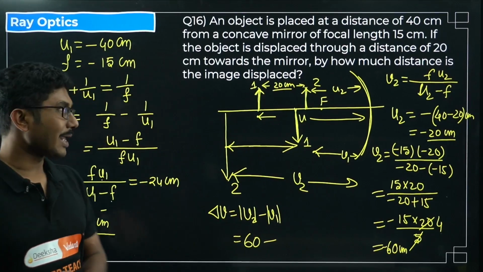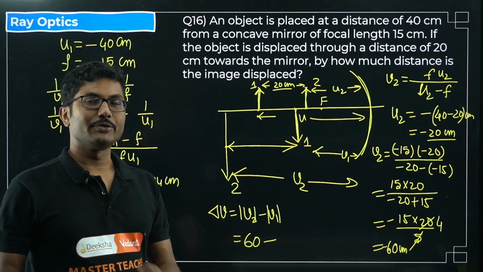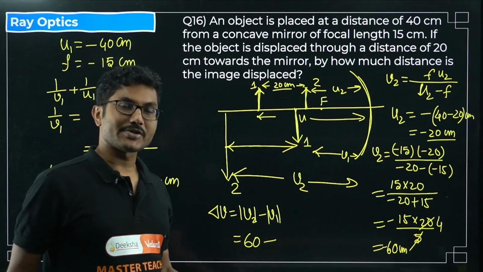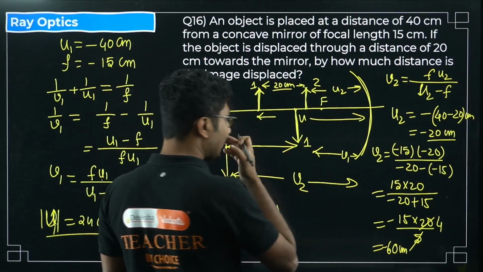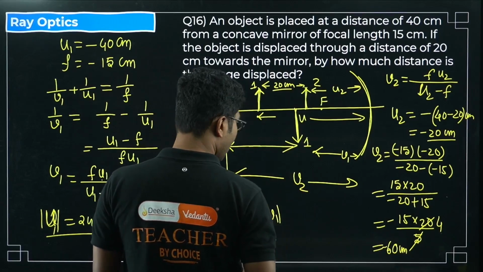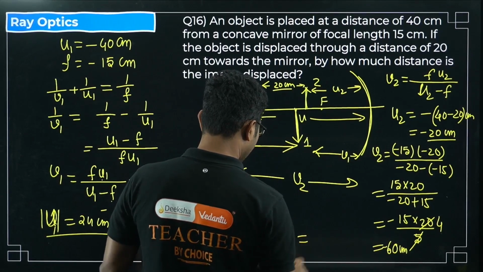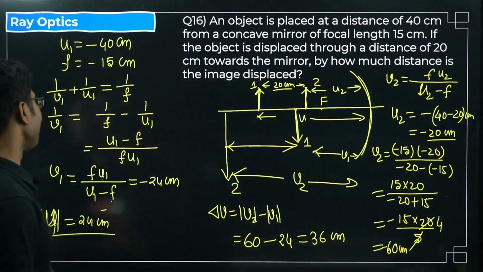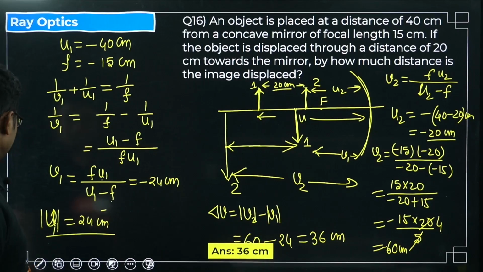If you skip the sign in the mirror equation, thinking that at the end we do not need the sign, no, you will get the wrong answer. You can try and check. 60 minus 24, so that will be 36 centimeter. So 36 centimeter is the answer for this question. Let's see. Yes, 36 centimeter.